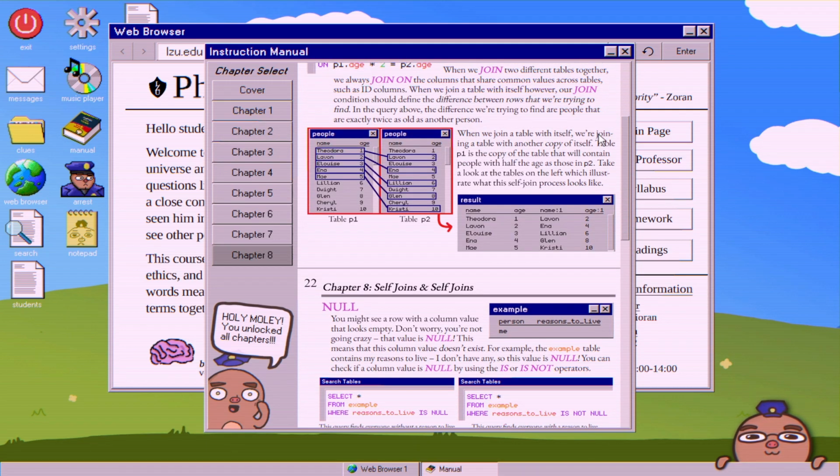When we join a table with itself, we're joining a table with another copy of itself. Table P1 is the copy of the table that will contain people with half the age of those in P2. Take a look at the tables on the left which illustrate what this self-join process looks like.